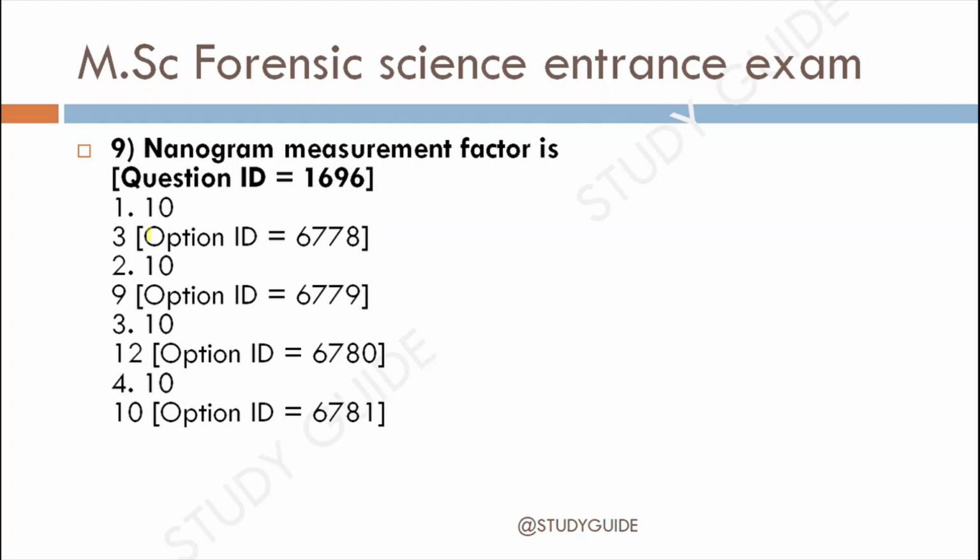Question 9, that is nanogram measures the factor in 10 raised to power minus 3, 10 raised to power minus 9, 10 raised to power minus 12, or 10 raised to power minus 10. The correct answer for this is option 2, that is 10 raised to power minus 9 is the nanogram. And 10 raised to minus 10 is the... comment below the answer: 10 raised to power minus 10, what is it, and 10 raised to power minus 12, what is this. Okay, let's move towards the 10th question.